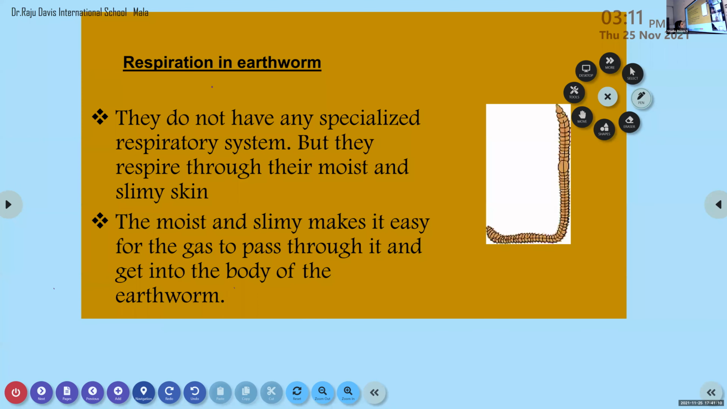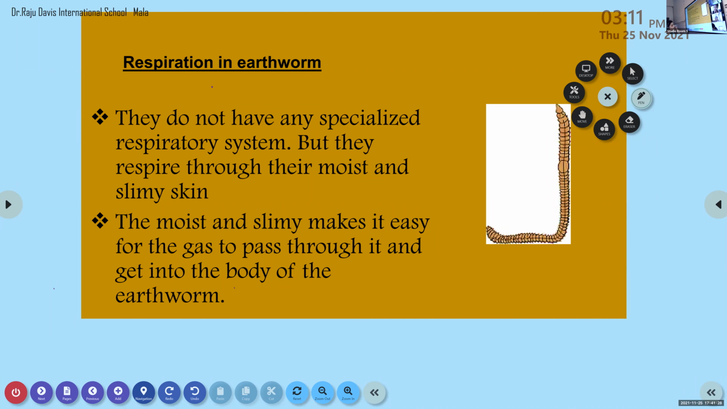Okay, so are there any respiratory organs present in the case of earthworm? No. So how do they respire? How does the breathing process take place? Moist and slimy skin. Yes, moist and slimy skin.